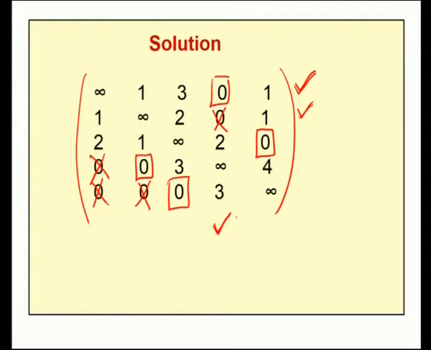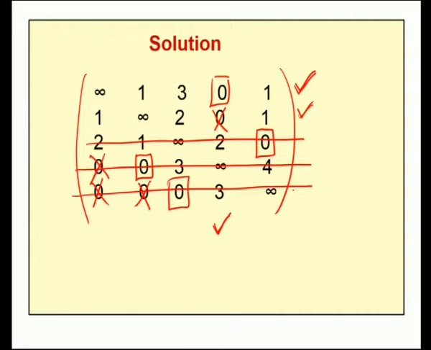Now, you draw a line through unmarked rows. So, this is marked row, this is marked row. So, third row is unmarked, therefore, I will draw a line. Fourth row is unmarked, therefore, I draw a line. Fifth row I will draw a line because there is no mark. Then, in marked column we have to draw the lines. So, this is the only column marked, therefore, I have to draw a line.